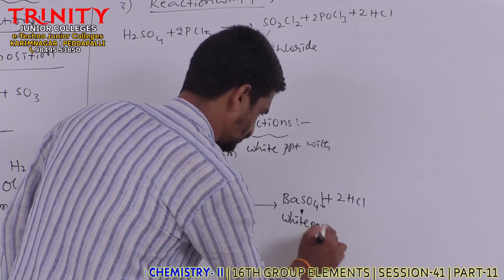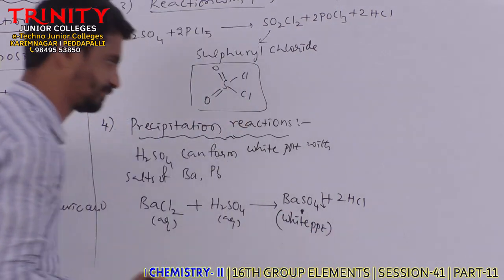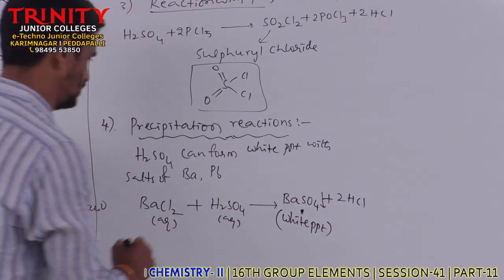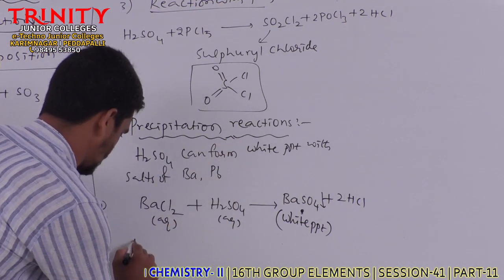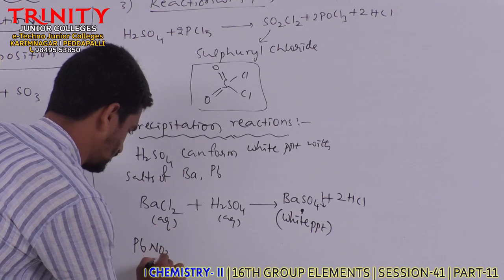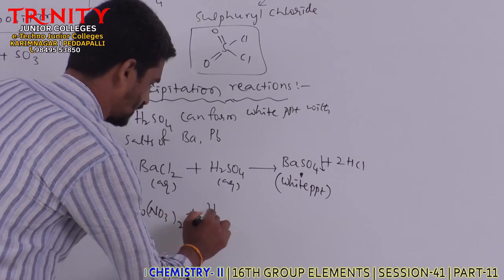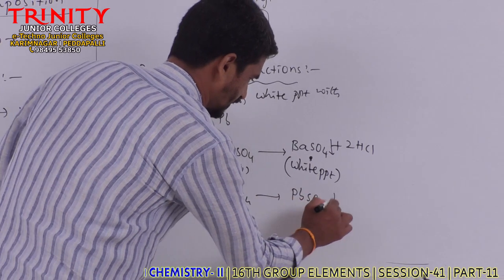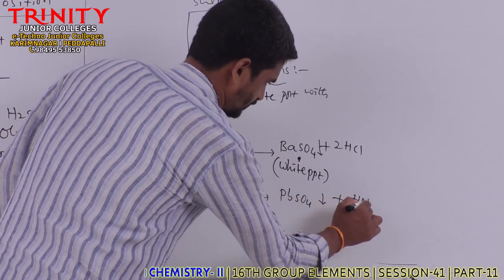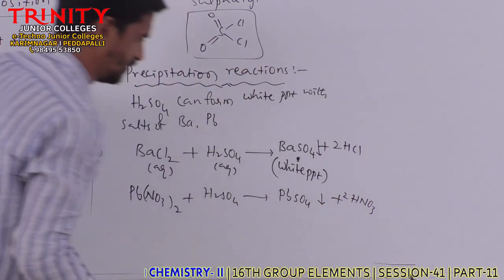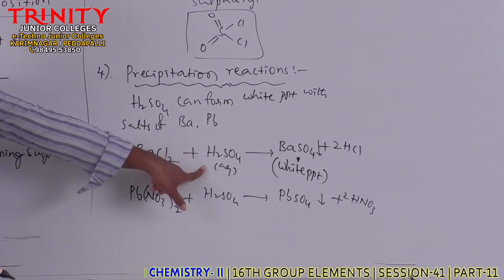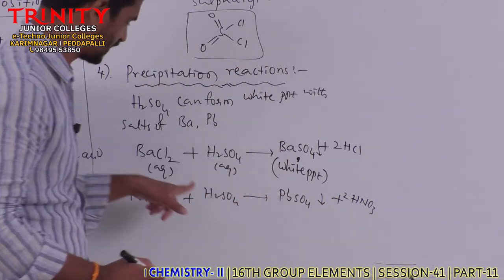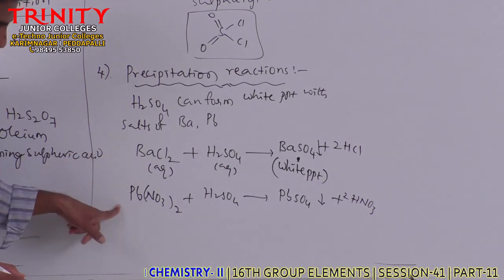So white PPT is formed, that is barium sulfate. Clear? Next, if we take lead nitrate, another lead salt, when treated with sulfuric acid, we'll get lead sulfate, white PPT, along with the formation of HNO3.